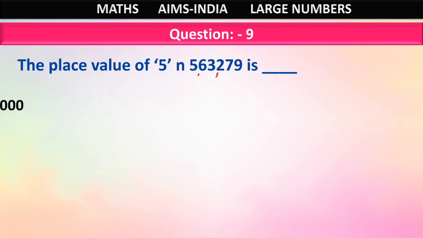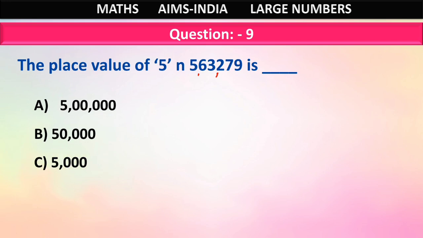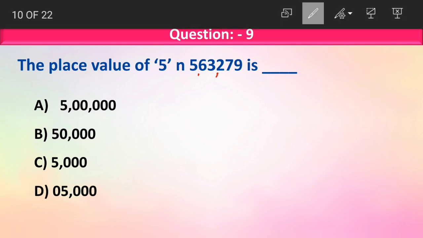5,63,279 is dash. Option A 5 lakhs, option B 50,000, option C 5,000, option D 5,000 again. Now how do we find out the place value here? One way of finding out the place value is we are looking at the place value of digit 5, right? Now how many digits are there after 5? 1, 2, 3, 4 and 5.